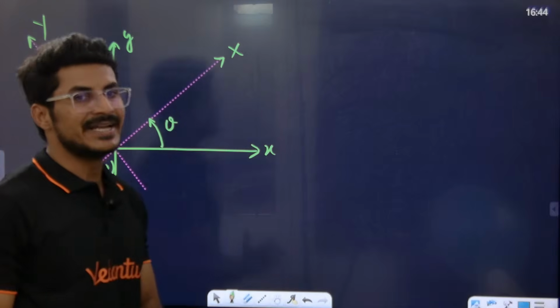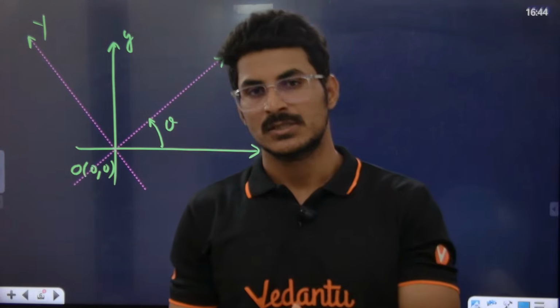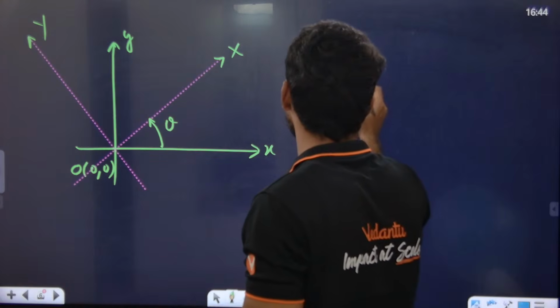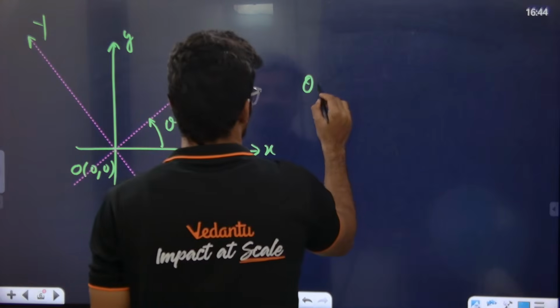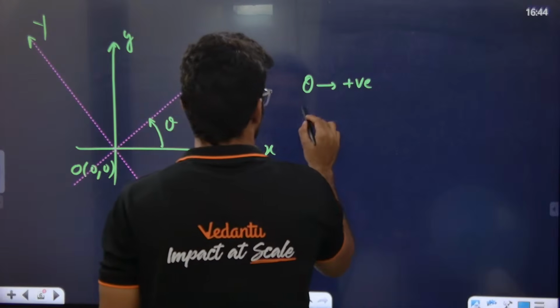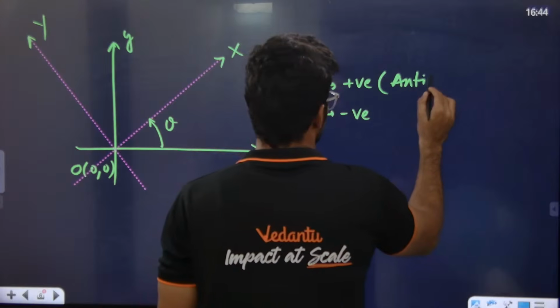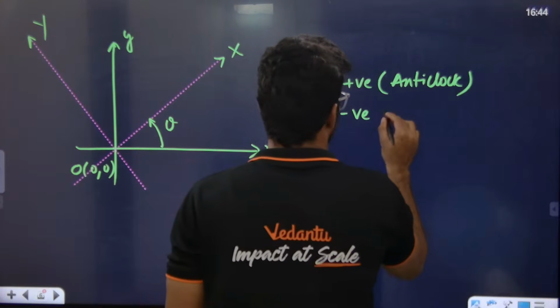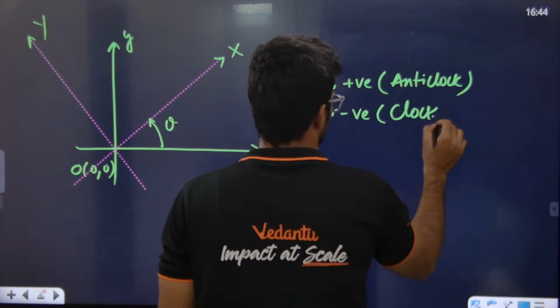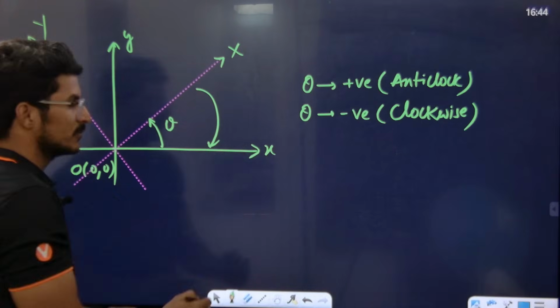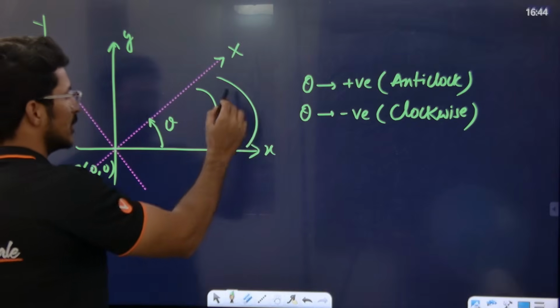This theta is taken as positive if you rotate in the anti-clockwise direction, and negative if you move clockwise. This is clockwise, this is anti-clockwise.